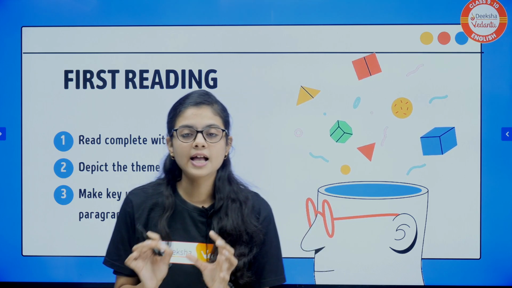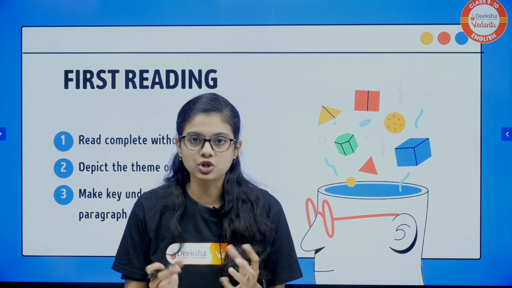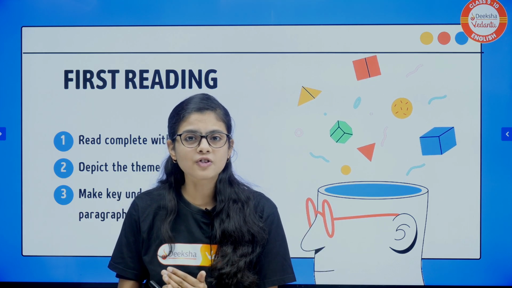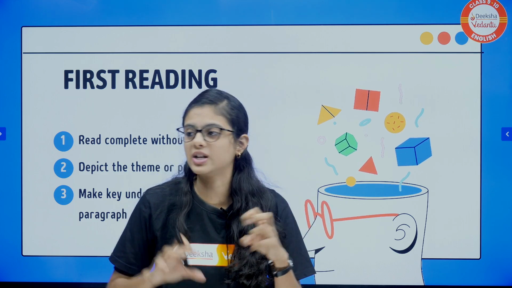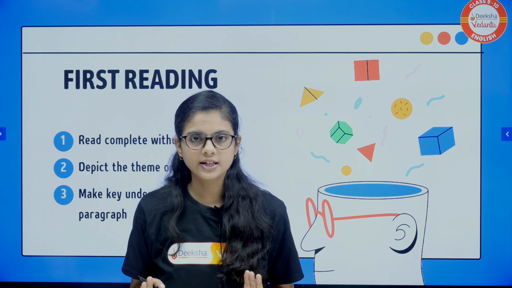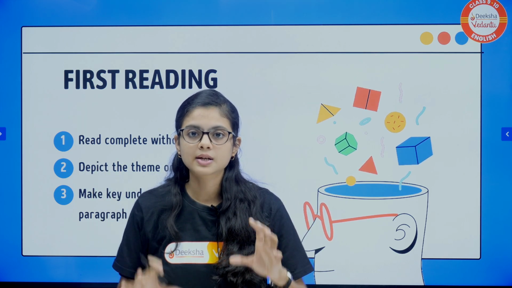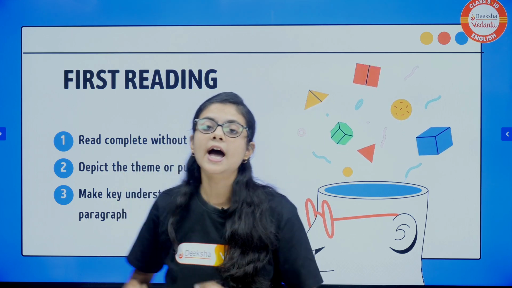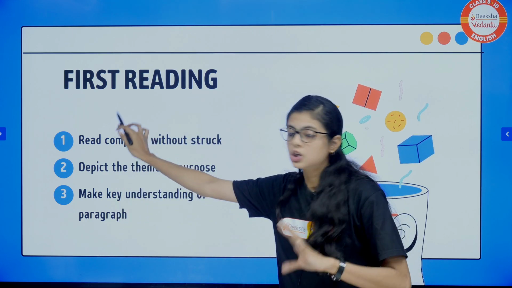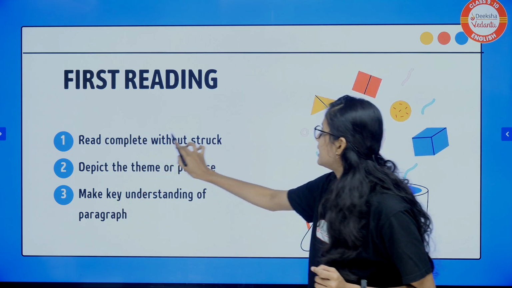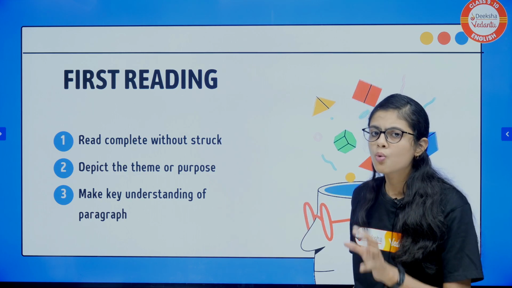Take the unseen passage. Once you have read the questions, you still have time. In the first reading, don't be in a hurry-burry, asking where is the question, where is the answer. No, not like that. Read the passages paragraph by paragraph. I have pointers here to help you understand this. Read completely without getting stuck. Why is this?